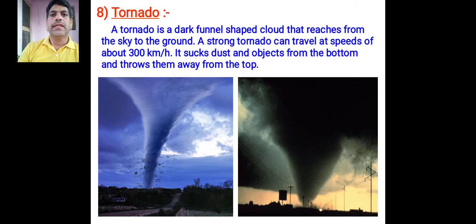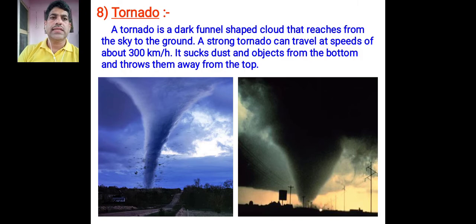Now, the next term is tornado. Actually, a tornado is a dark funnel shaped cloud that reaches from the sky to the ground. A strong tornado can travel at a speed of about 300 km per hour.